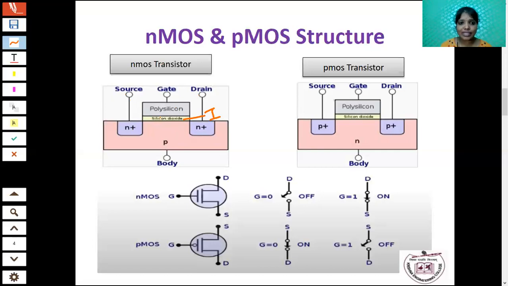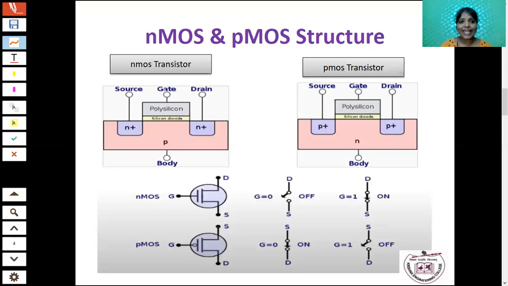What is the use of this silicon dioxide? This silicon dioxide isolates all the materials which we are using here. Okay. So that means the silicon dioxide is an insulator. It isolates the three terminals, that is N-type source, drain and gate. Okay. So over the silicon dioxide, the polysilicon metal is added. From this polysilicon, the gate terminal is taken.